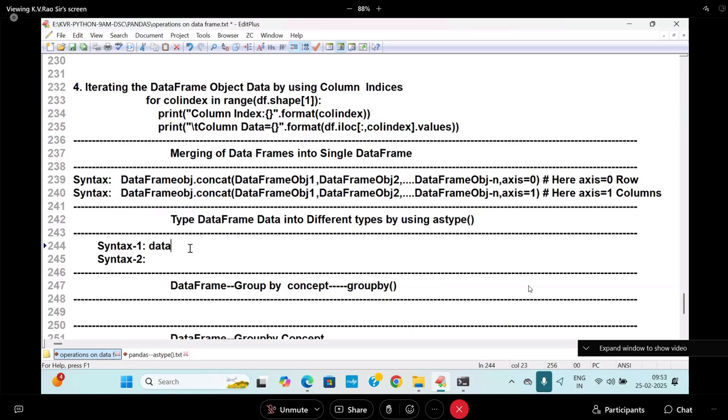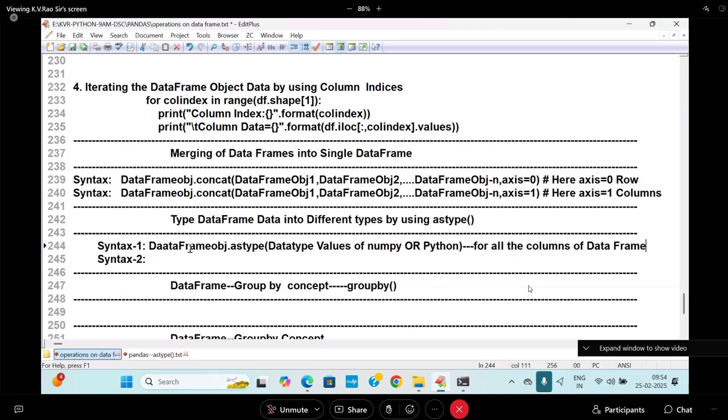Data frame object dot astype. What do you need to take? Data type values of NumPy or Python, for all the columns of the data frame.